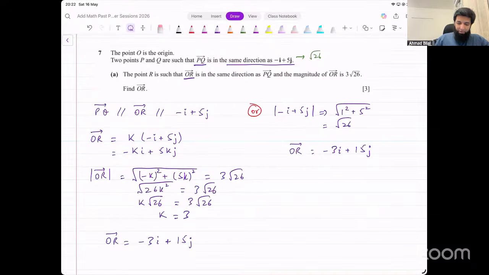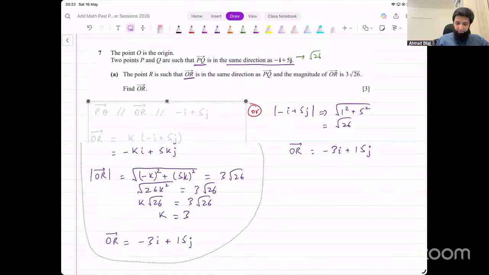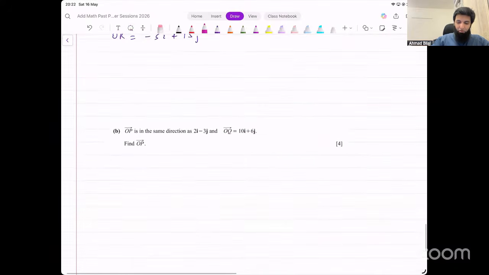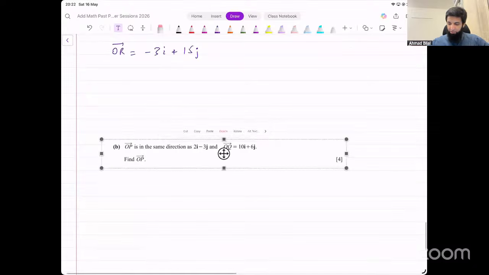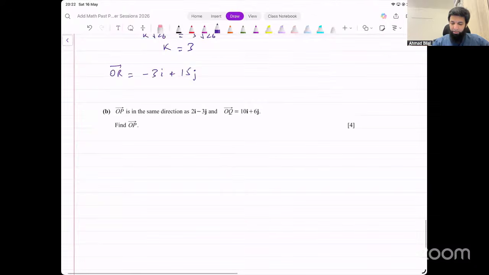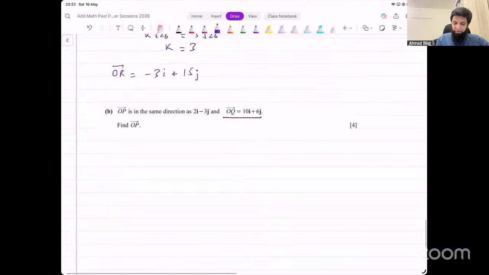Okay, let's move on to the next one. Let's look at the next one now. Now they're saying OP is in the same direction as 2i minus 3j, and OQ vector is this. Find the vector OP. Okay, now this is another parallel vector.